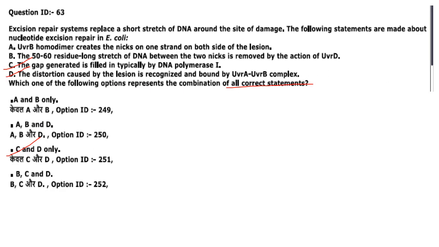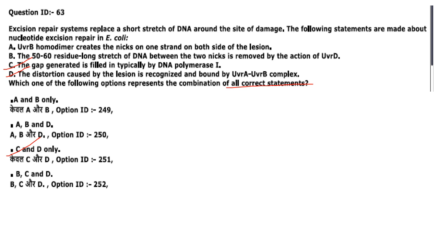Then next one. Excision repair systems replace a short stretch of DNA around the site of damage. The following statements are made about nucleotide excision repair in E. coli. Combination of all correct statements. UvrB homodimer creates the nick on one strand on both sides of the lesion. UvrB recruits UvrC and UvrC creates the nick. So first option, that is A, is not correct.